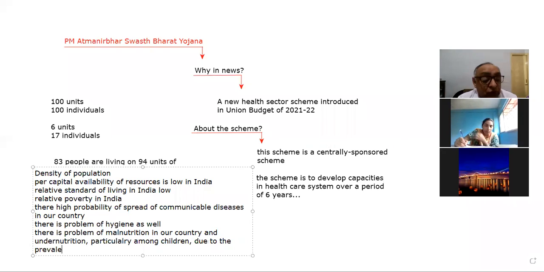So we do have the food problem also, due to the prevalence of poverty in the country. So this is the issue on the one side, right?